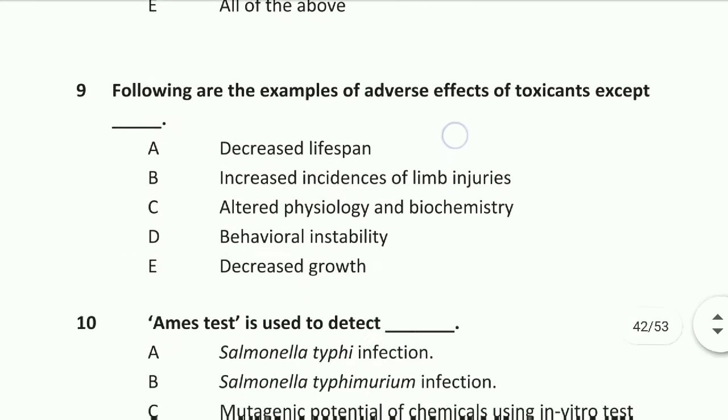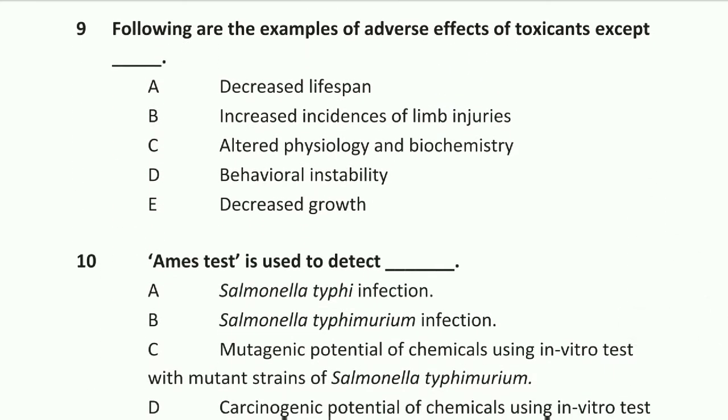Question number 9: The following are examples of adverse effects of toxicants except increased incidence of limb injury.